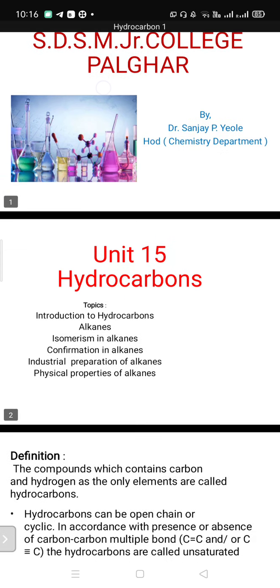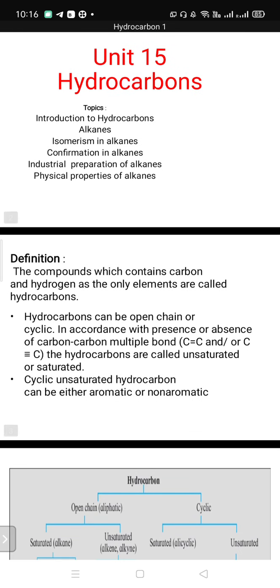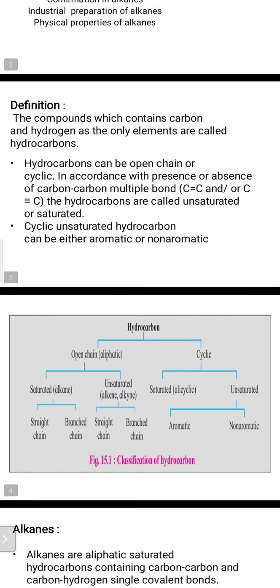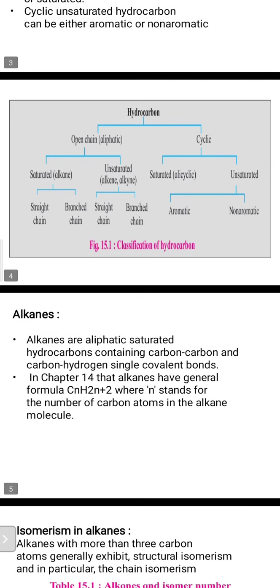In the previous lecture, we completed some topics of chapter number 15. In that, we finished the introduction to hydrocarbons, the alkanes, isomerism in alkanes, conformation in alkanes, then industrial preparation and physical properties of alkanes. We discussed definitions of hydrocarbons, classification of hydrocarbons, and later on, we discussed the alkanes.